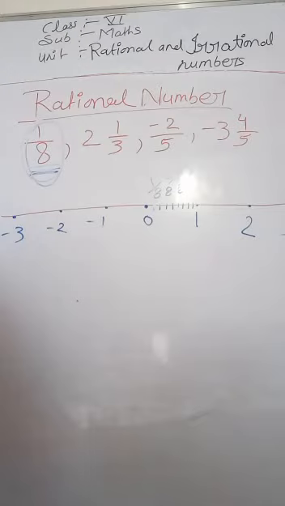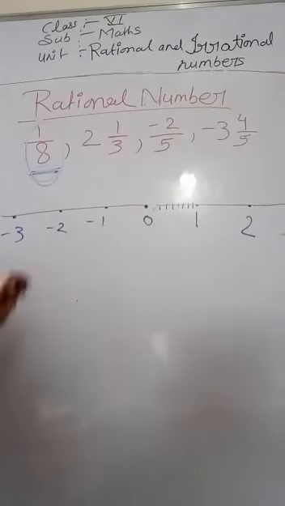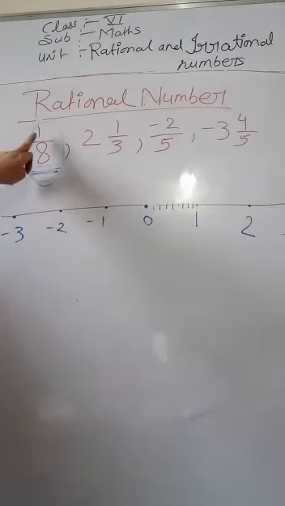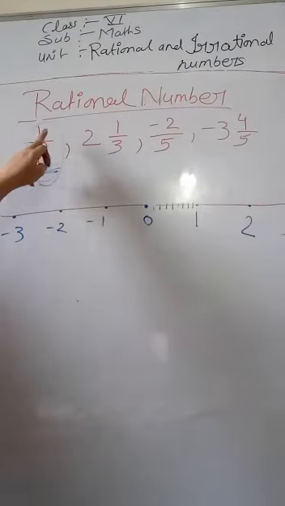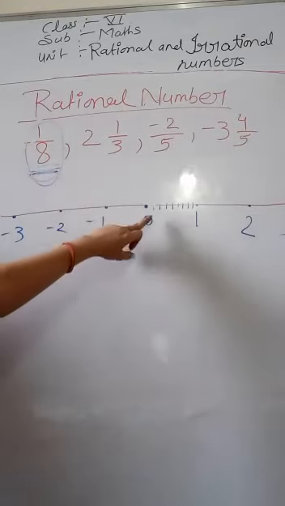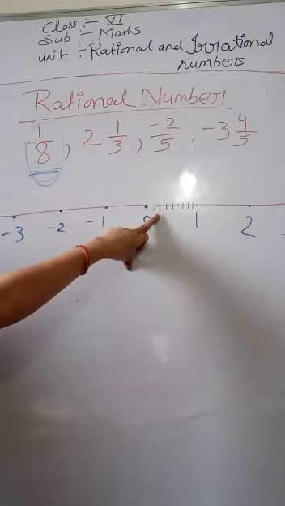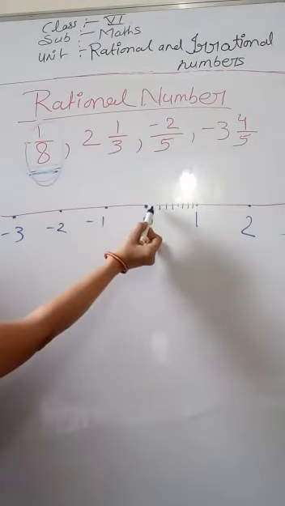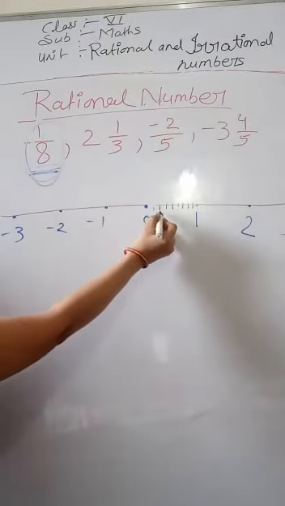Understood? Clear? So students, if the numerator given is 2, then how to put 2 upon 8 here? Then you can see 1 or 2.